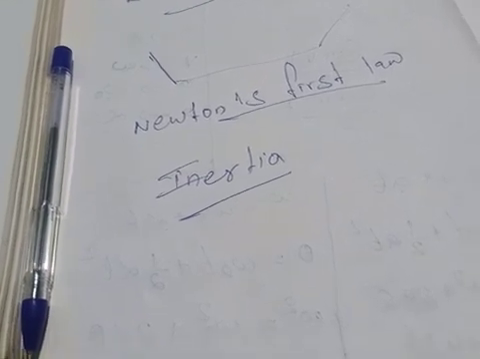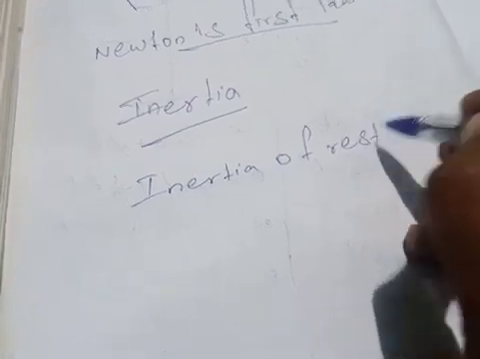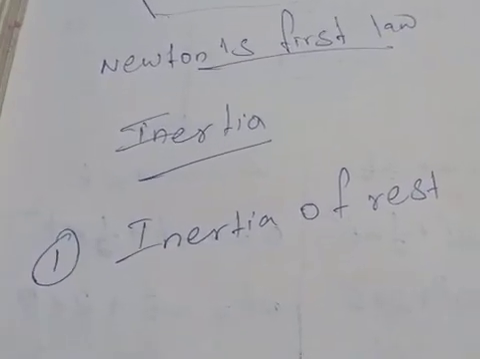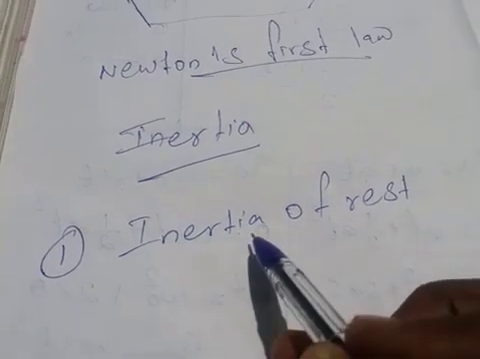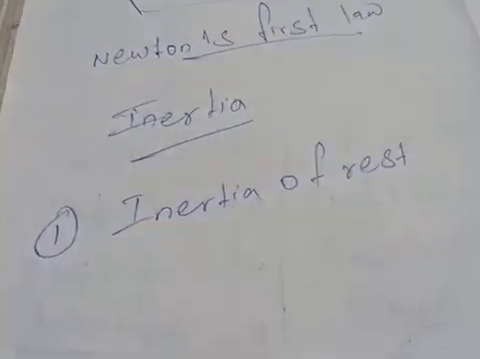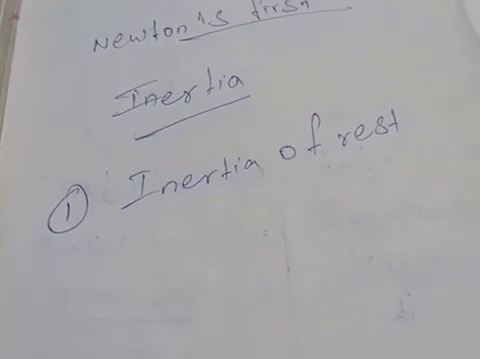So to prove this inertia, some concepts are explained. In that, the first one is inertia of rest. Depending on the circumstances, there can be 3 types of inertia. Depending upon the situation, inertia is divided into 3 types. First one is inertia of rest. What is this inertia of rest? I will tell you with the best example.